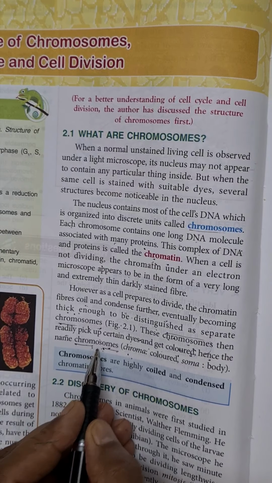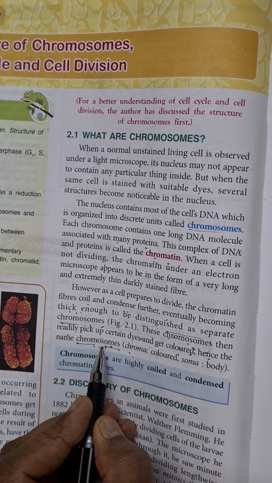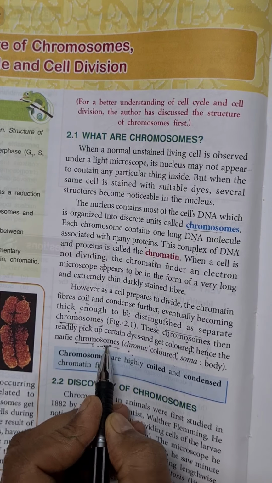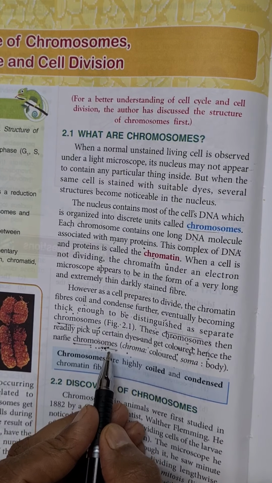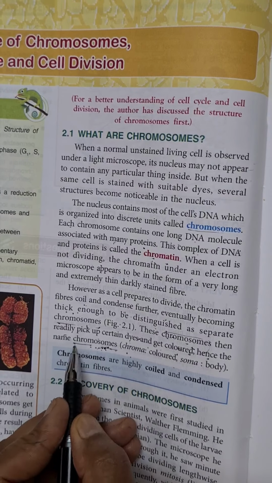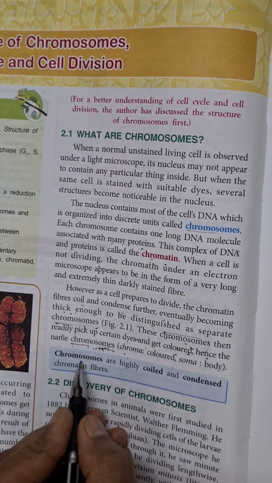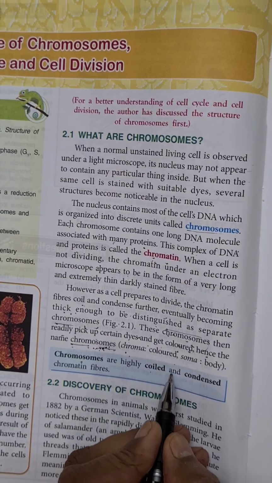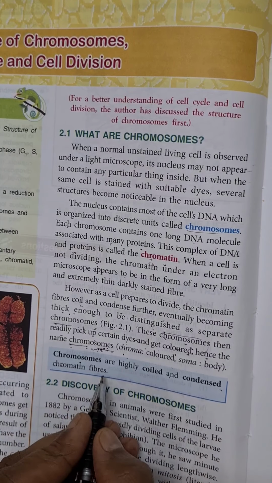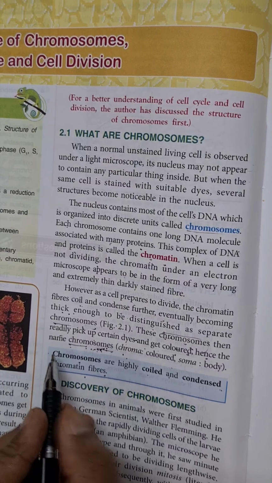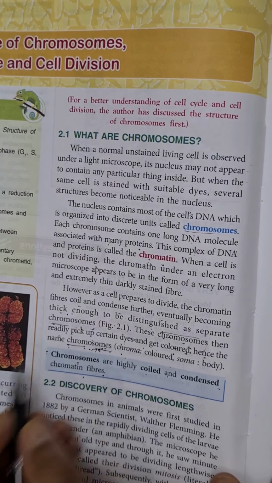These structures are very important. During cell division, they divide, and then they get separated into two daughter cells. So chromosomes are highly coiled and condensed chromatin fibers. So this next topic is the definition. You have to learn the definition of chromosomes.